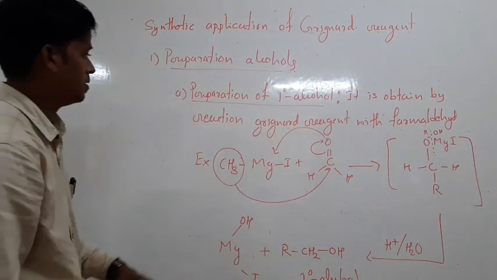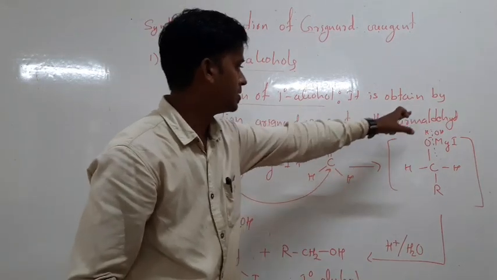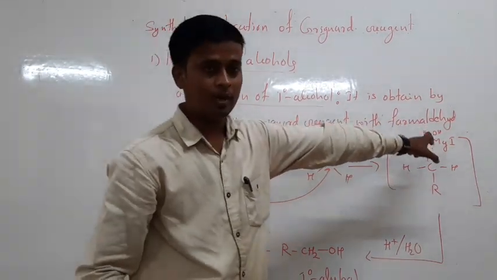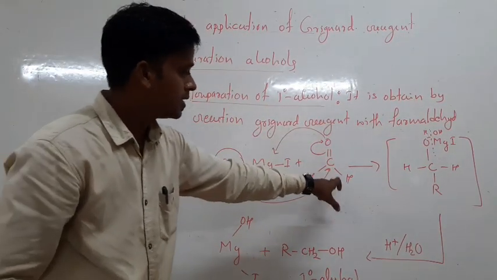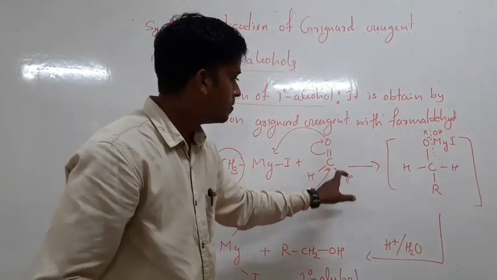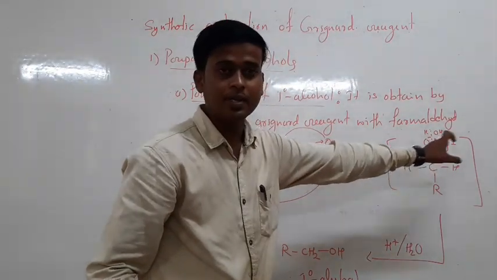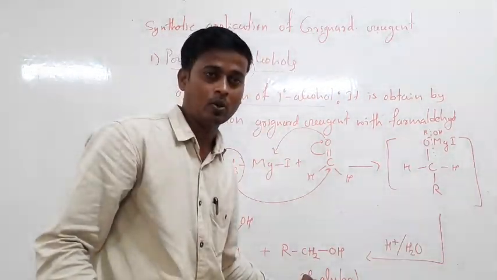So, preparation of primary alcohol: primary alcohol is obtained by reacting Grignard reagent with formaldehyde. Methyl magnesium iodide is reacted with formaldehyde, which gives an addition product, and the addition product further undergoes acid hydrolysis to give primary alcohol.